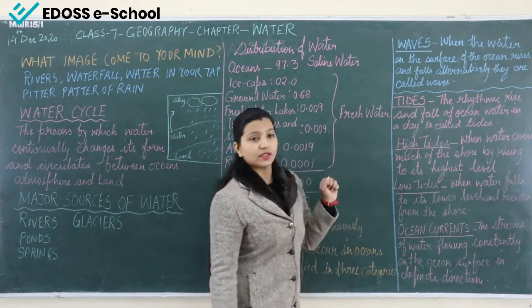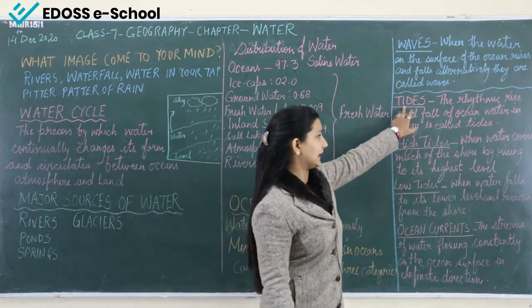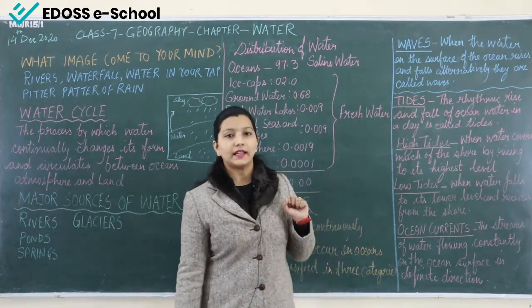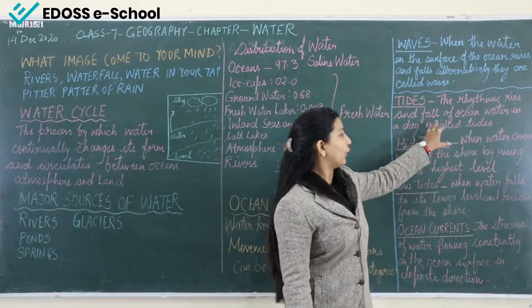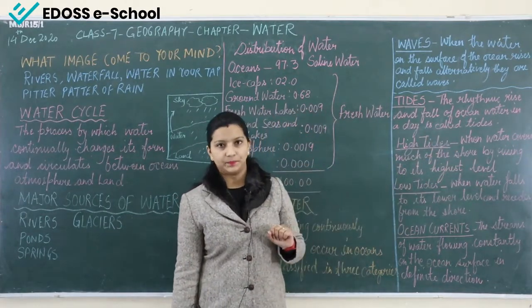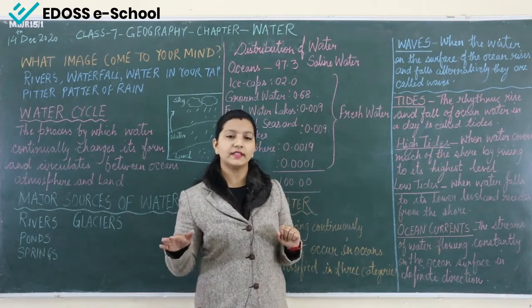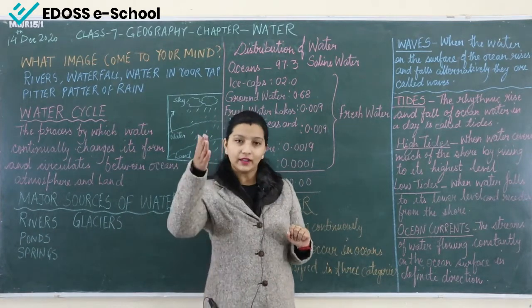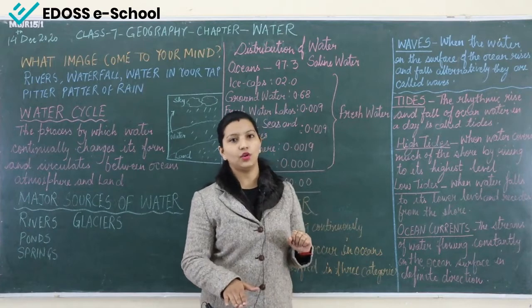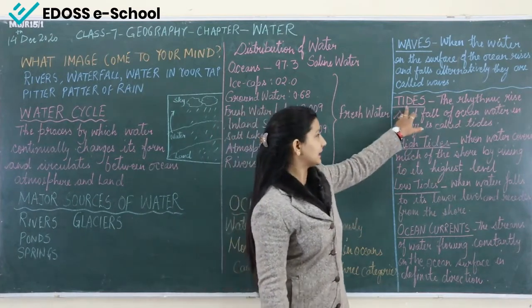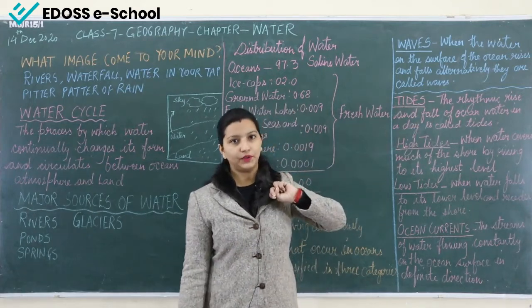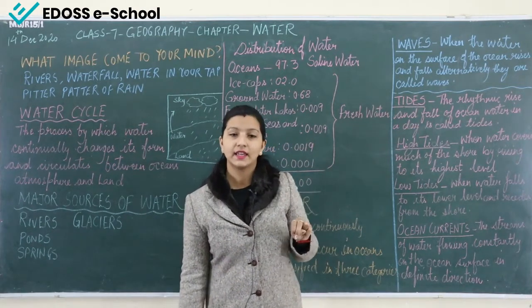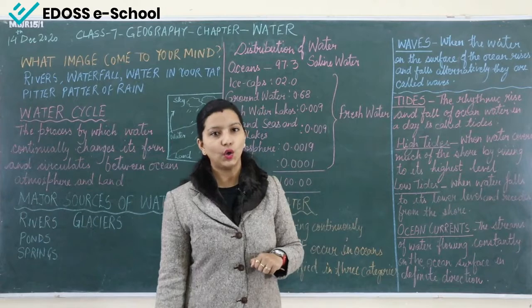The other movement which is seen on the oceans are tides. Now, what are tides? Tides are the rhythmic rise and fall of ocean water in a day. When the ocean water is rhythmically rising and falling, that is known as tides. Tides again are classified into 2 different forms. One is high tide and the other one is low tide.